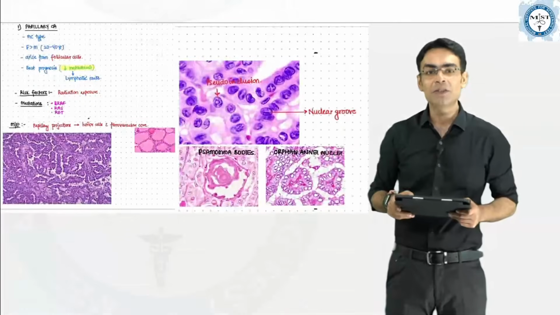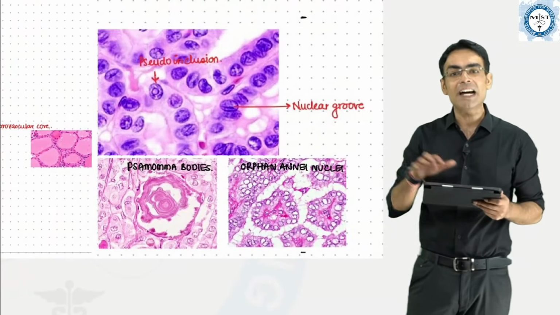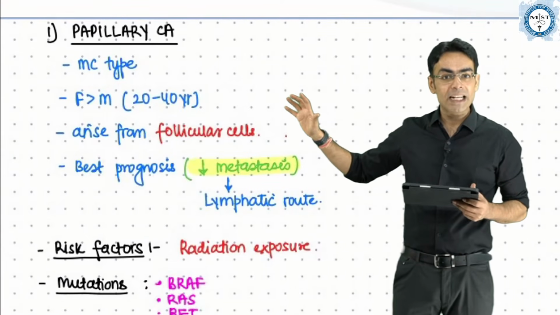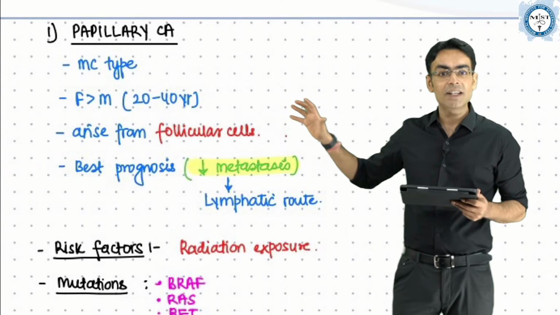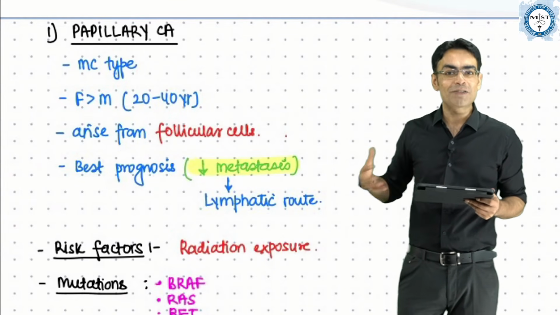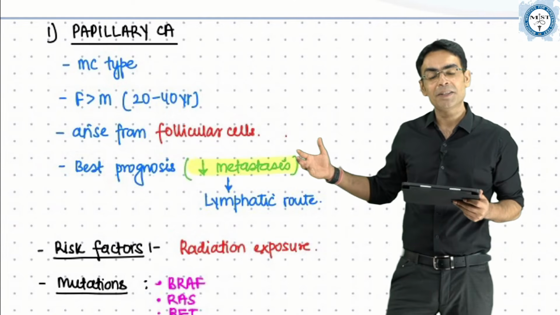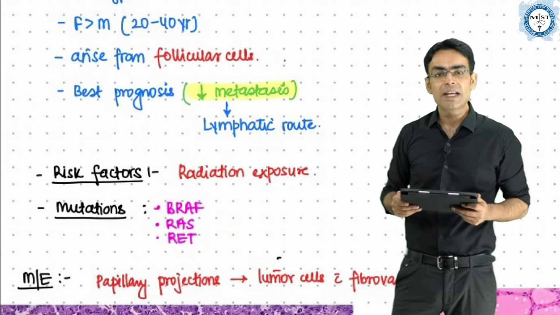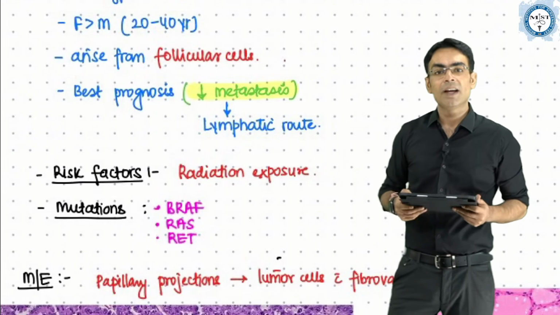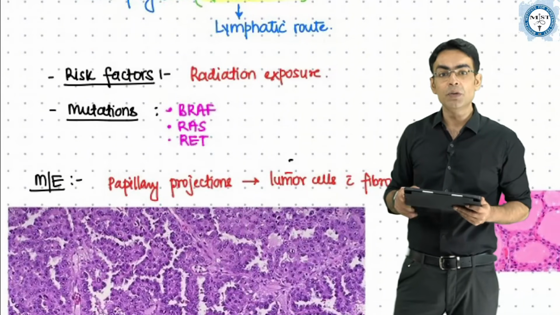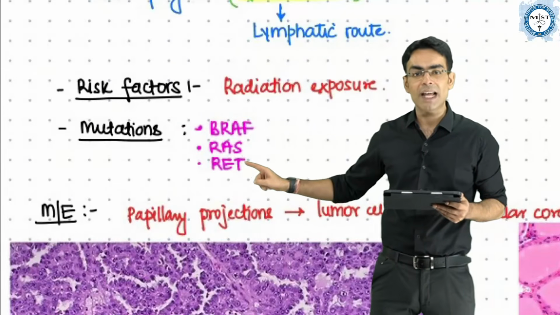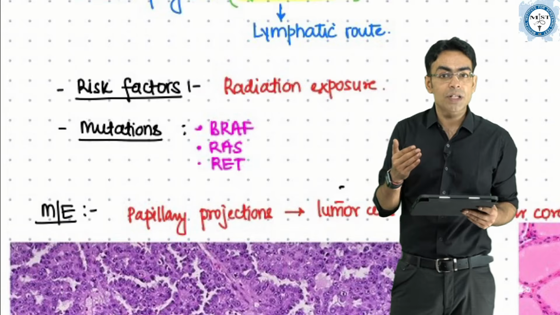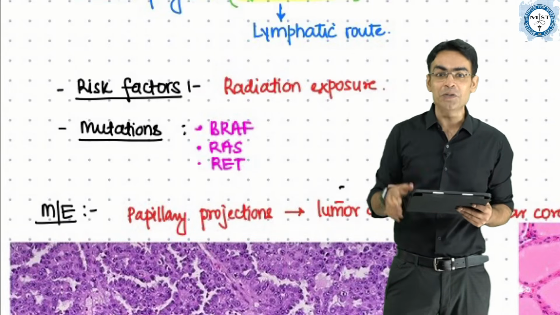Okay, and you can see that we have discussed it here. In papillary carcinoma thyroid, see guys, it is the most common type of thyroid malignancy. Females are generally more commonly affected. Follicular cells are the place from where it is arising, like medullary carcinoma of thyroid is arising from the parafollicular cells, but papillary is arising from the follicular cells only. Lymphatic route spread is there, and even the mutations, very important: BRAF, RAS and RET, these are the three mutations we have. Risk factor is exposure to radiation, and we have done this in chanting too.